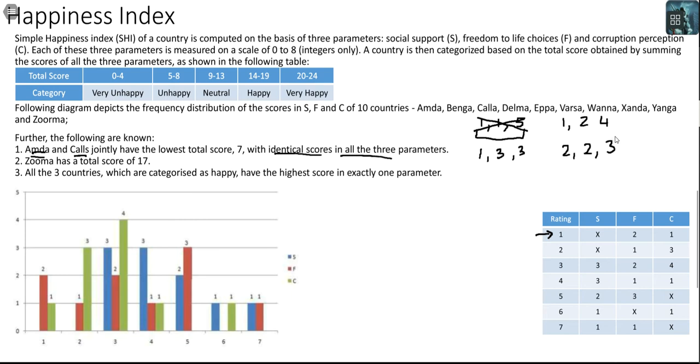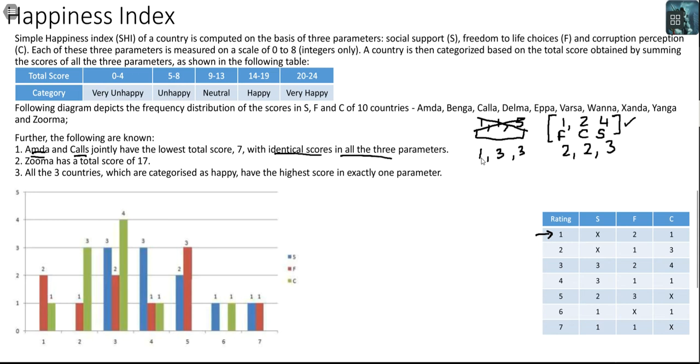Can I have 1, 2 and 4? Okay. If 1 is to be repeated, it can only be in F. So let this be F. If 2 is to be repeated, it can only be in C. Yes. And if 4 is to be repeated, it can only be in S. I am not saying this is the case, but this is a possible case. Okay, we'll let it be.